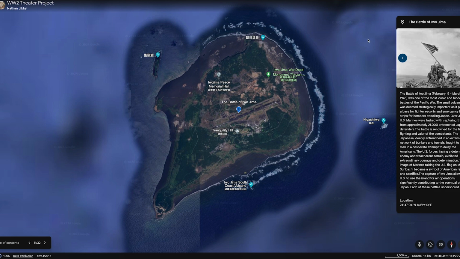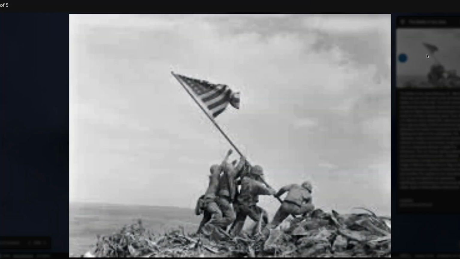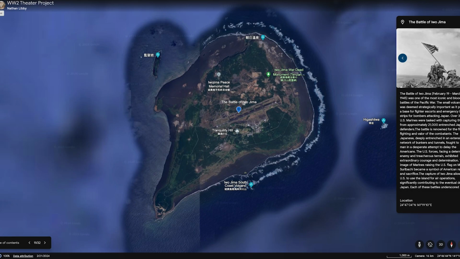The image of Marines raising the U.S. flag on Mount Suribachi became a symbol of American resolve and sacrifice. The capture of Iwo Jima allowed the U.S. to use the island for air operations, significantly contributing to the eventual defeat of Japan.